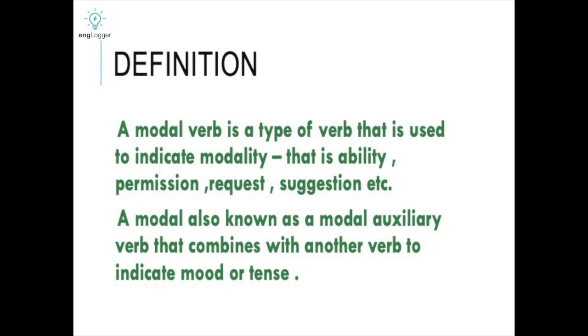The first verb is can and the other verb is drink, combining to indicate your mood or any tense. That is a modal auxiliary.